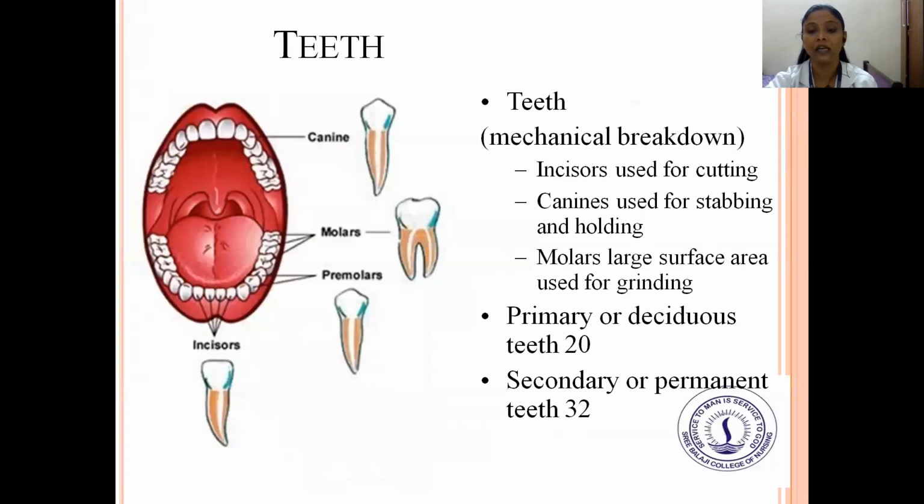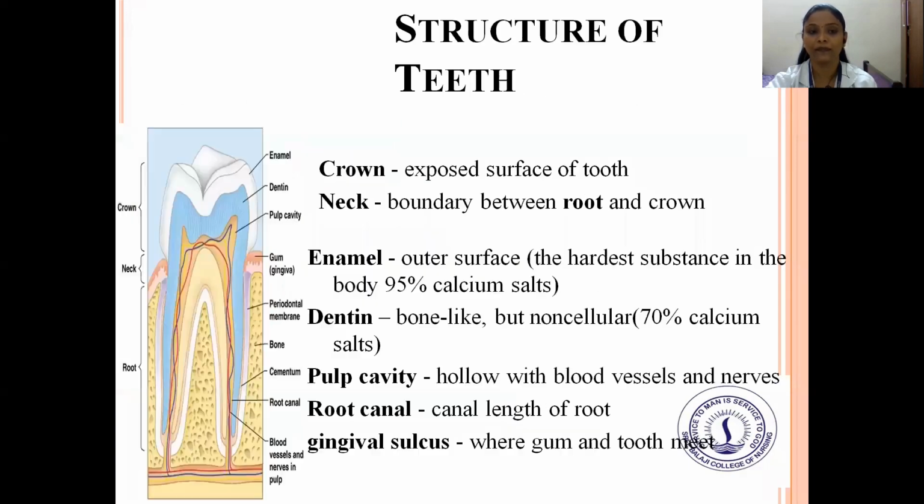Next are the teeth. Teeth perform mechanical breakdown. The incisors are used for cutting, canines used for stabbing and holding, molars have large surface areas used for grinding. Primary or deciduous teeth are 20, and secondary and permanent teeth are 32. These are the parts of the teeth.